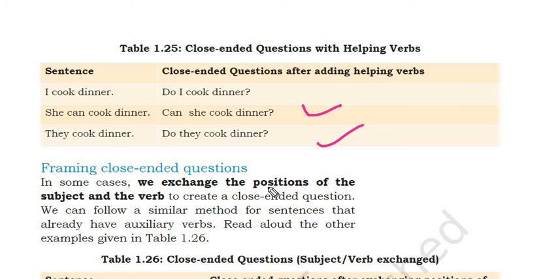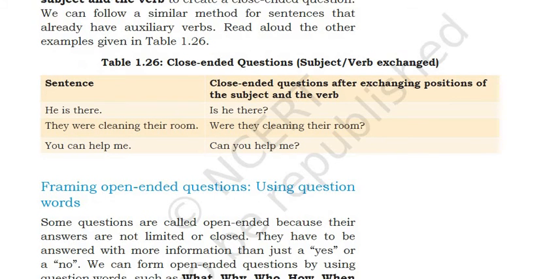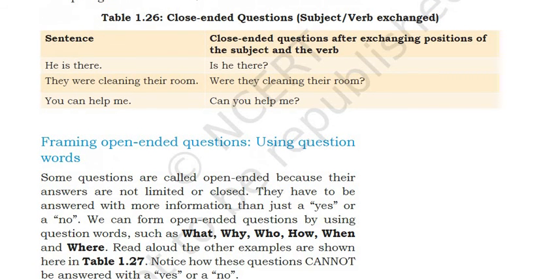Now, framing close-ended questions. In some cases, we exchange the position of the subject and verb to create a close-ended question. We can follow a similar method for sentences that already have auxiliary verbs. As we can see in these close-ended questions, you can exchange the subject and verb.